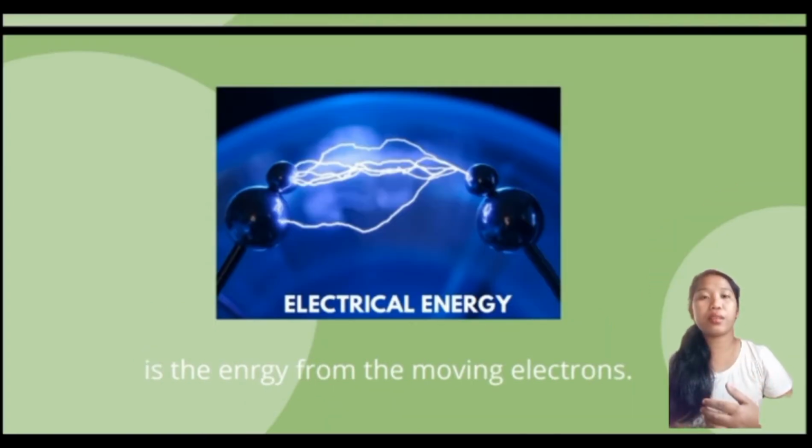Electrical energy is the energy from moving electrons. Electrical energy is the result of the movement of electrically charged particles, and when used loosely, electrical energy refers to the energy that has been converted from electrical potential energy. The examples are alternating current, direct current, lightning, batteries, capacitors, and electric eels.